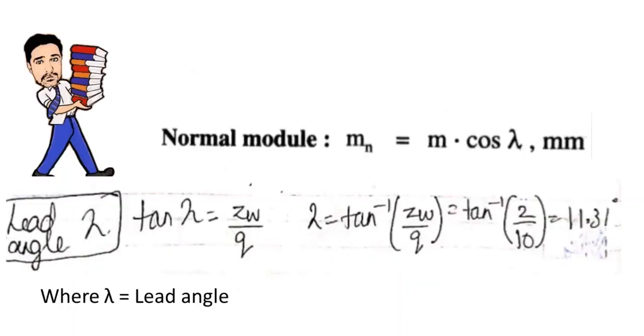Next, I need to find out the lead angle. The formula for lead angle is this way. First, you have to find out tan lambda is ZW upon Q, right? Where your ZW is the number of start of worm, which is given 2 in the numerical, and Q is your diametral quotient, which is 10. So lambda is tan inverse of 2 upon 10. I'm going to get your lead angle lambda as 11.31 degree.